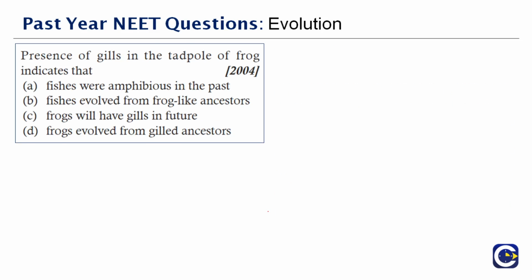Next question here. Presence of gills in the tadpole of frog indicates dash. Very easy question. You must know what the answer is by now.